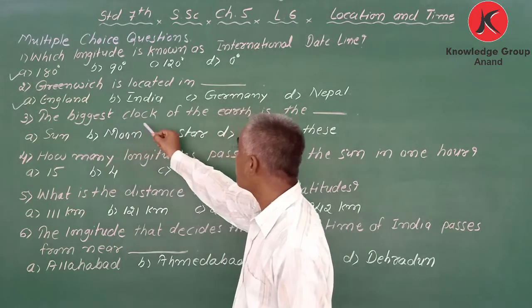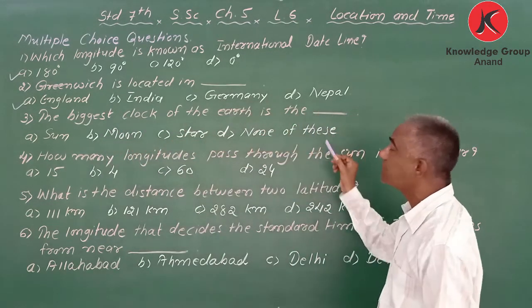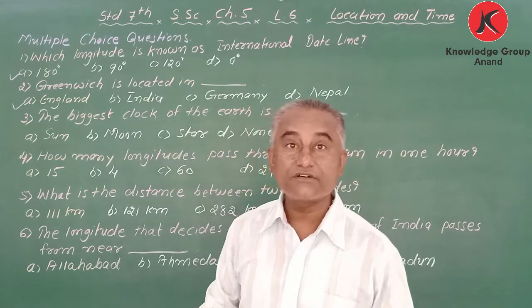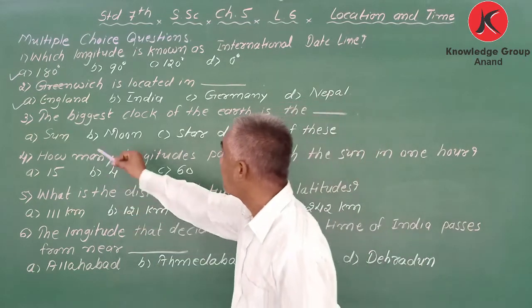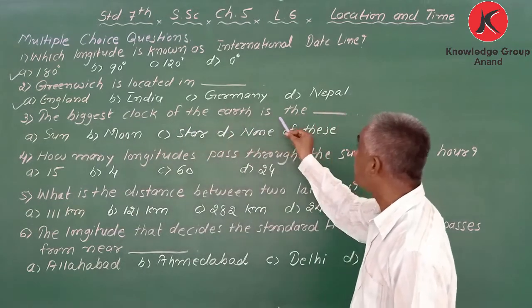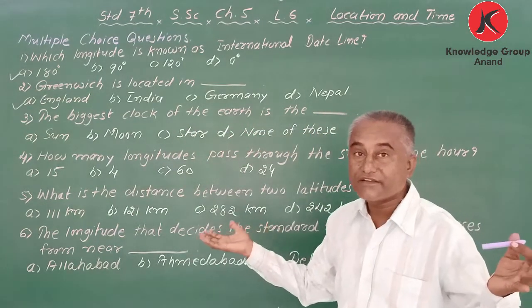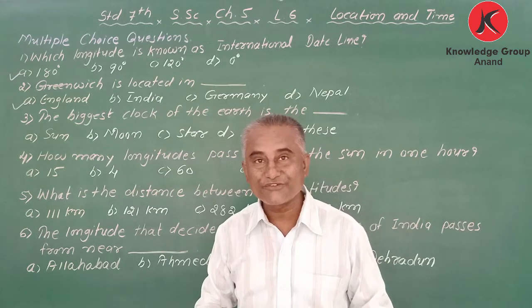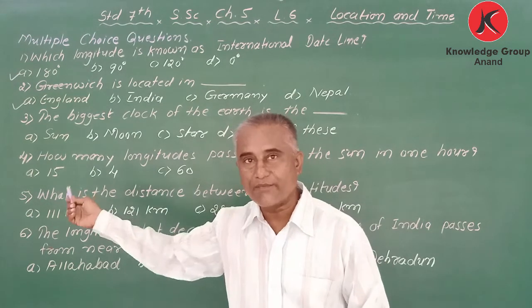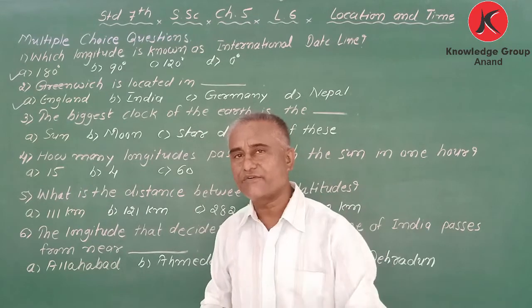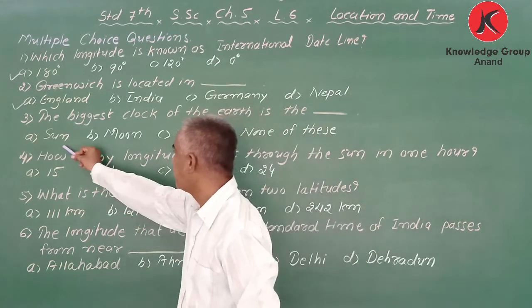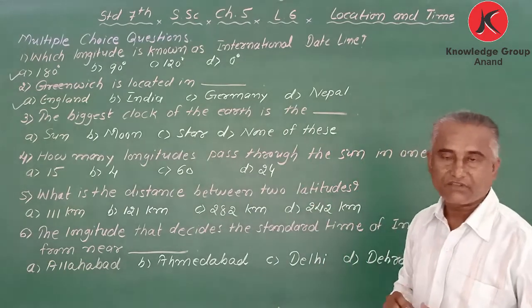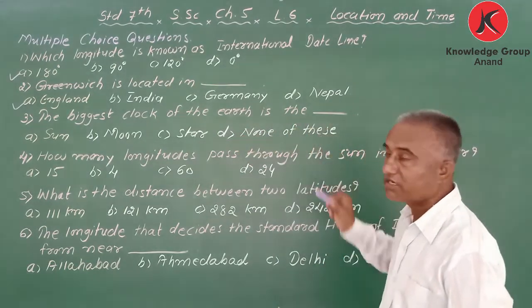The biggest clock of the earth is the blank. Now remember, the biggest clock of the earth is the blank. Do you know which is the biggest clock? Don't know? No problem. Here I am giving options, you just find out. Sun, moon, star, none of these. Which is the biggest clock of the earth?